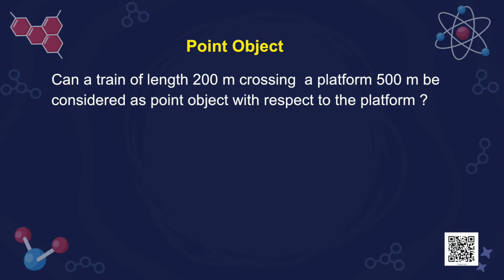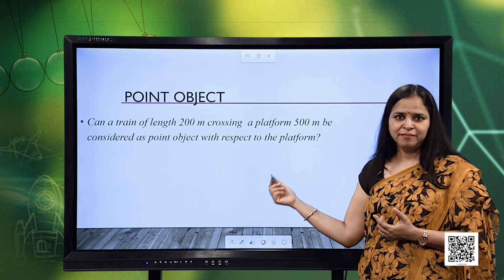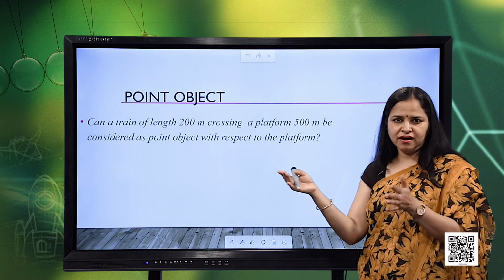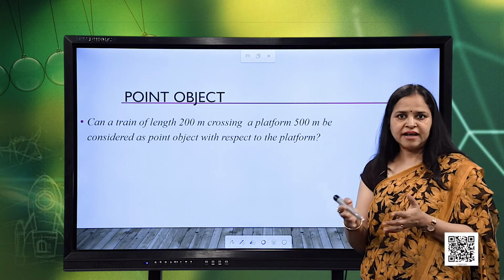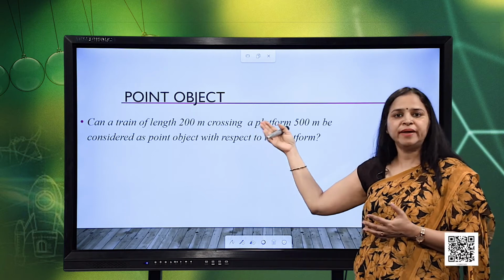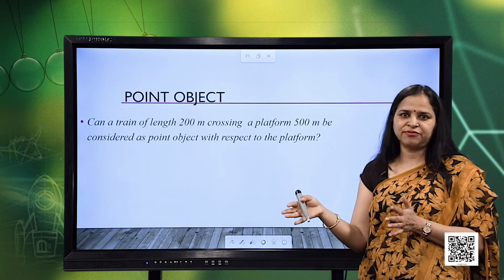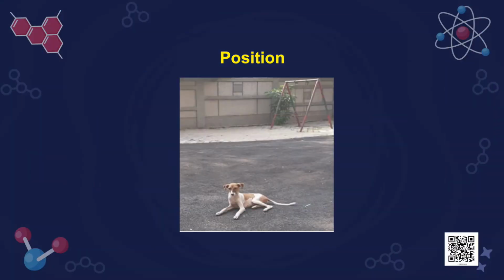Now, coming back to the same question: can a train of length 200 meters crossing a platform of 500 meters be considered as a point object with respect to the platform? Of course not, because here the length of the train and the length of the platform are comparable. The size of the train cannot be ignored here, because 200 meters and 500 meters do not have much difference. So, this is how we consider a point object.